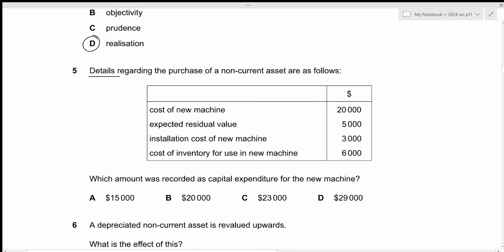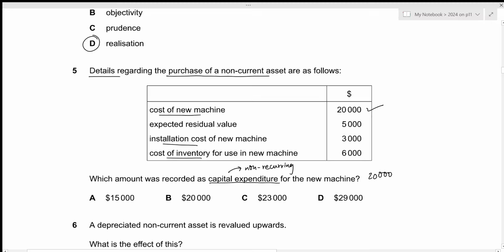Details regarding the purchase of a non-current asset are as follows. We have the cost of new machine, expected residual value, installation cost of new machine, and cost of inventory for use in the new machine. Which amount was recorded as capital expenditure for the new machine? Remember, capital expenditure is non-recurring in nature. It means that it does not occur very frequently. Now, the first one is the cost of new machine. The cost of any non-current asset should always be part of our capital expenditure. So we can start with this 20,000.